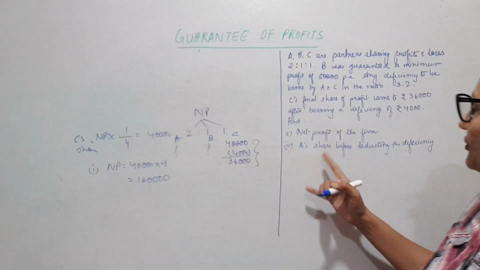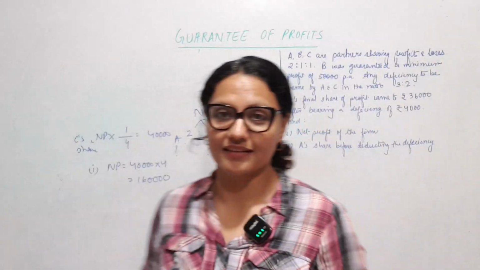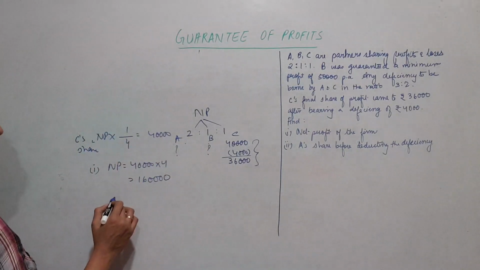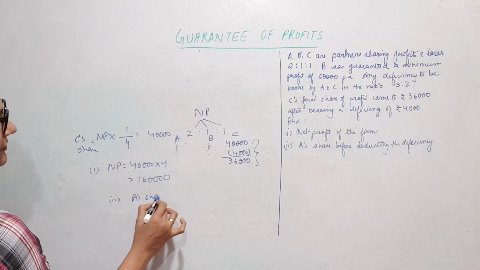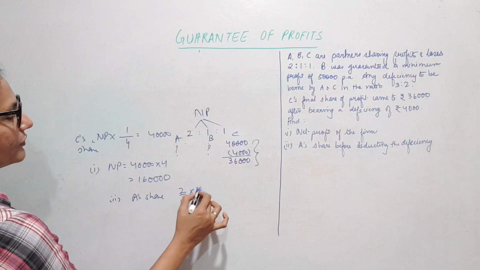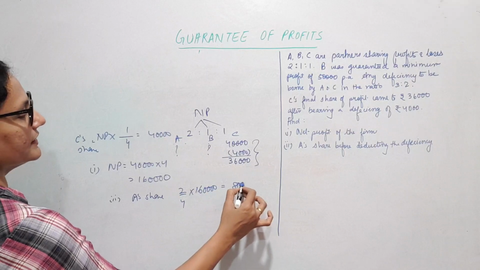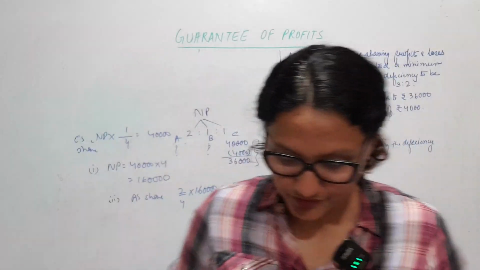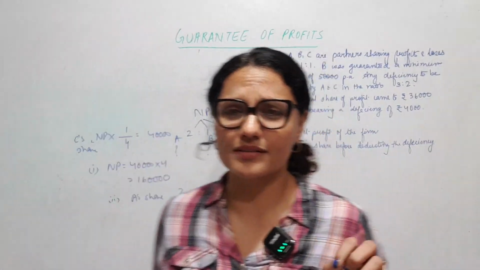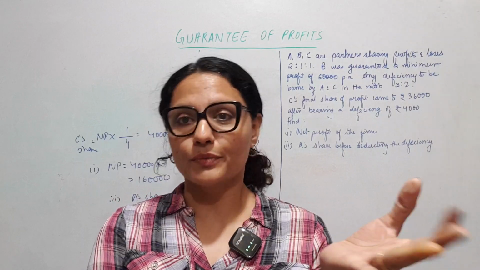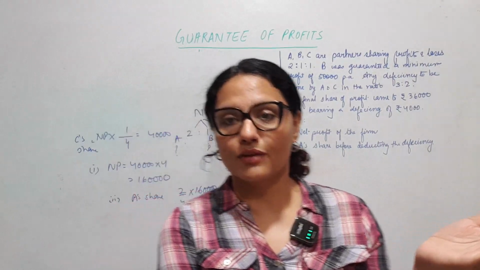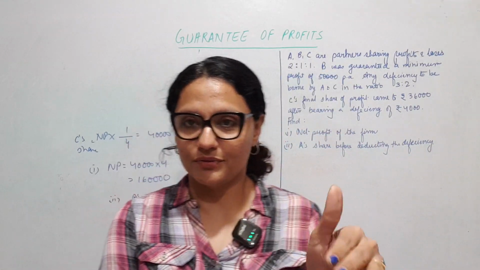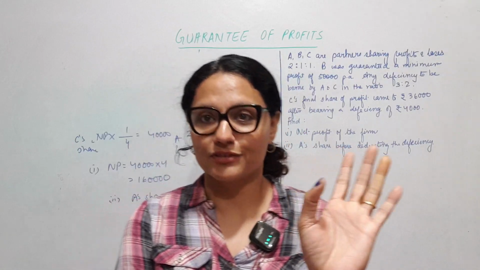Now, the next question is A's share before deducting the deficiency. That's pretty clear. If this is C's share of the net profit, then A's share will be 2/4, meaning half of 1,60,000, which is 80,000. Got that? Let's take one more sum. This was just a small sum. This might come even for an MCQ or short question, because it just tests the concept: what is a deficiency, from where you deduct it, and how you do things. This can come even for a 1 mark question.